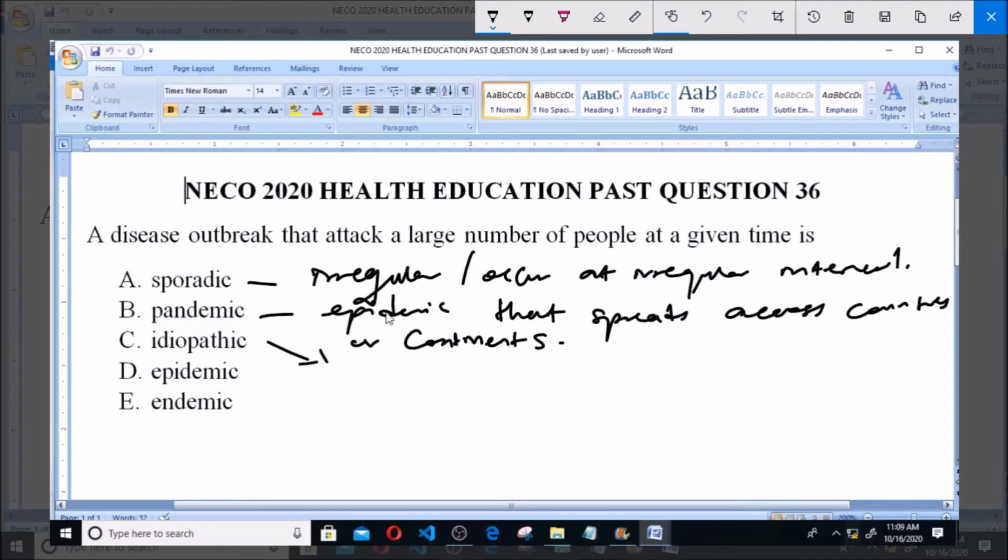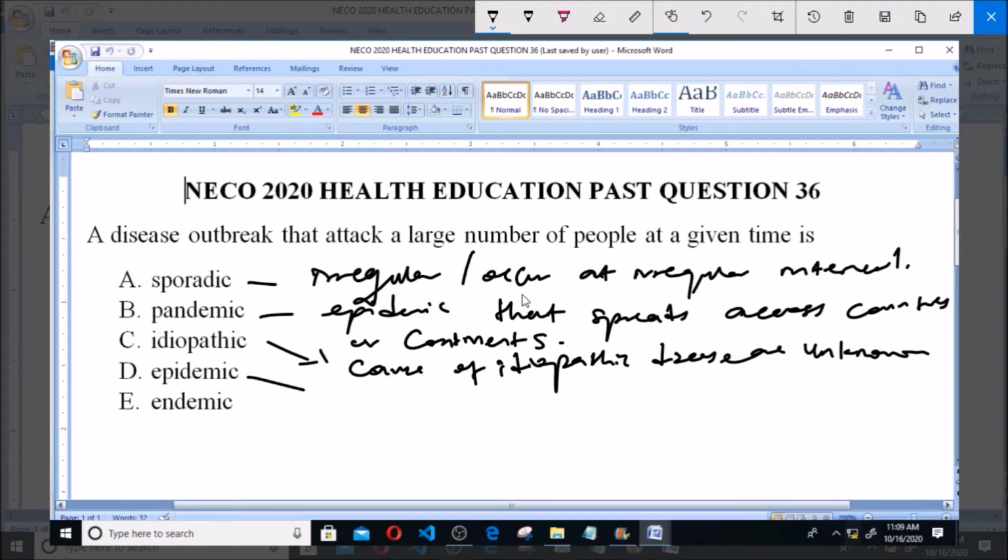Now, option C says idiopathic. Idiopathic is any disease that has no known cause. That is, the cause of this disease is unknown. The causes of idiopathic diseases are unknown, so we refer to those diseases as idiopathic diseases. Any disease that has no known cause, we say it is an idiopathic disease.